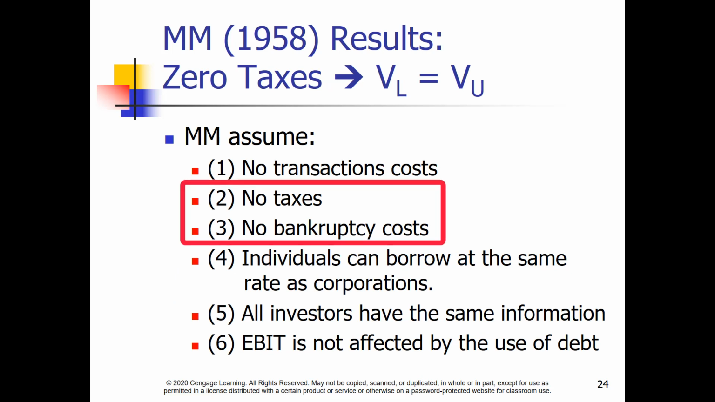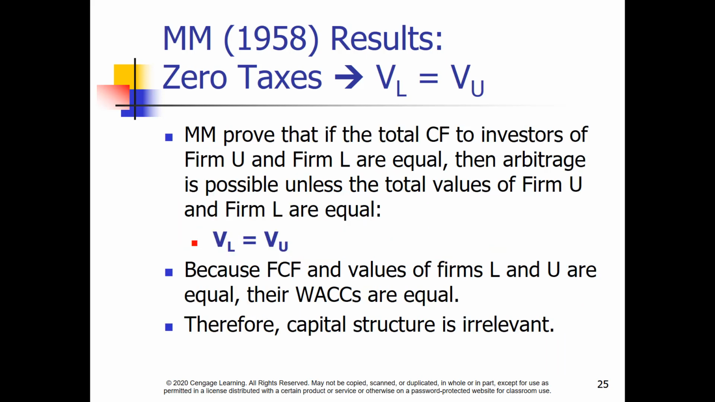The most critical ones are number 2 and 3. No taxes, no bankruptcy cost. These are relaxed in subsequent research, but for now we'll go forward with these assumptions in place. M&M 58 show that, as we've seen on a previous slide, if the total cash flows to the investors in two firms are the same, then the value of the two must be equal. If their values are equal, then so are their costs of capital. Conclusion: capital structure is irrelevant.